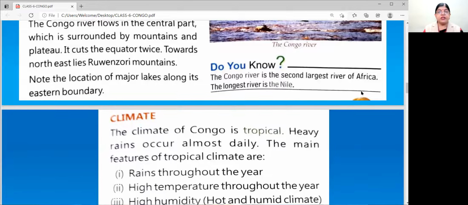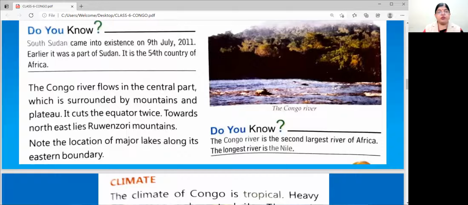Now, this Congo River is clear to you. What you have to remember here, I am explaining again. South Sudan was a part of Sudan, and it is the 54th country of Africa. So if anyone asks you which country is the 54th country of Africa, and what do you mean by landlocked countries? That is countries surrounded by land on all sides.